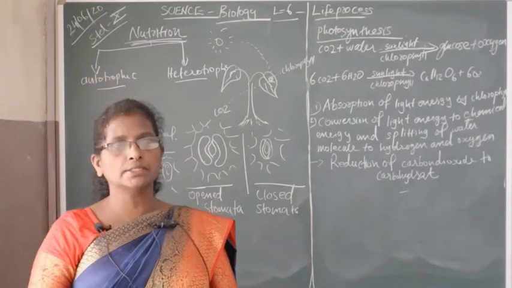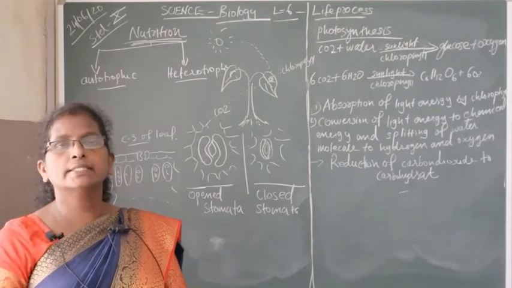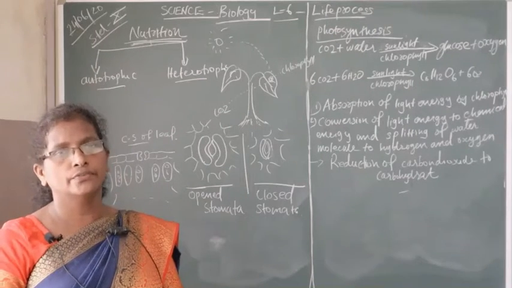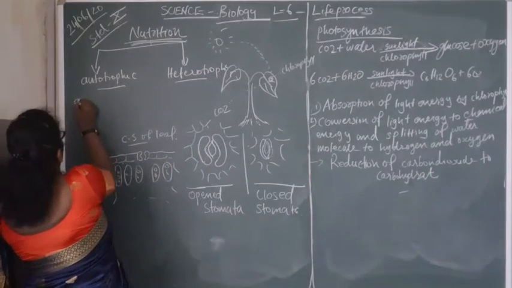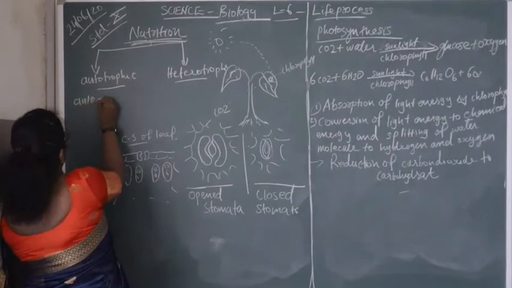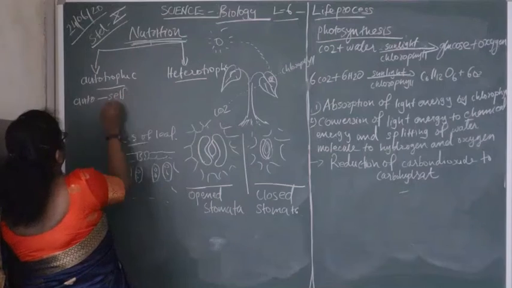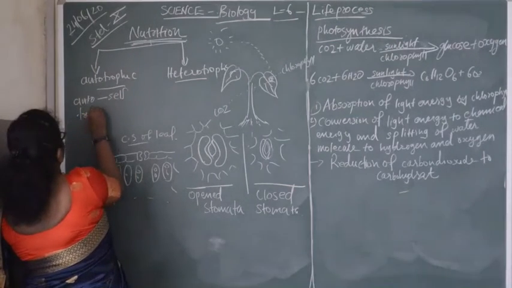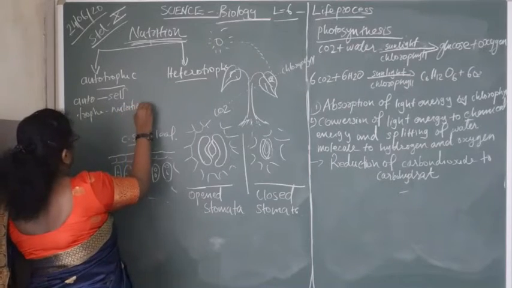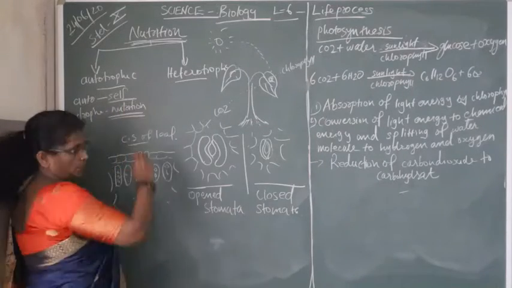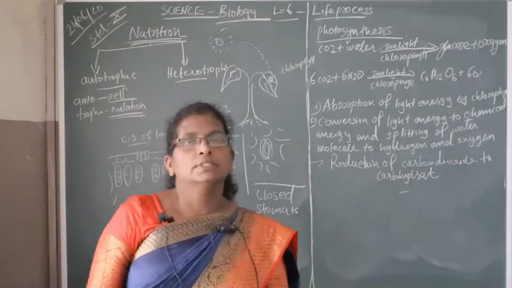Autotrophic nutrition means the organisms synthesize their own food. Here in autotrophic, auto means self and troph means nutrition. Autotrophic means self nutrition.